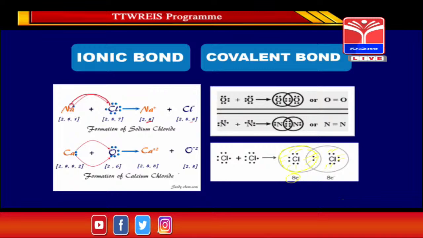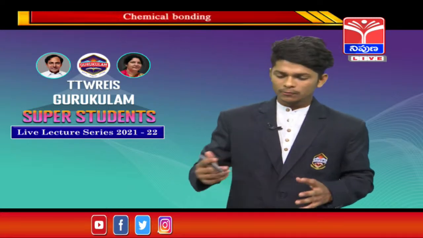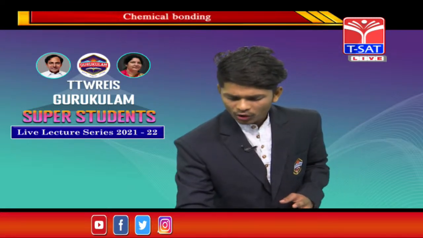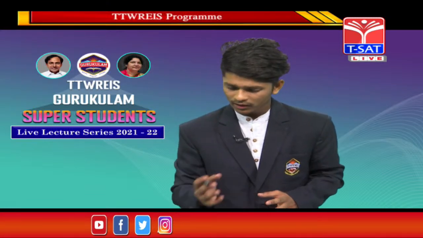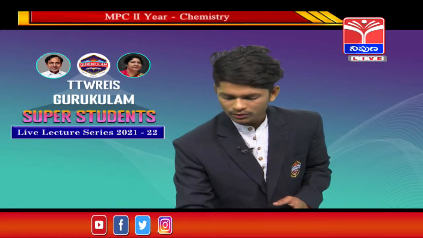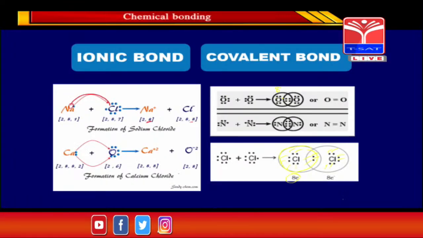So in case of O2, see here, guys, oxygen belongs to the 16th group element, so it has 6 valence electrons on each atom. So the oxygen atom has 6 valence electrons, and the other atom also has 6 valence electrons. So they share their electrons, and they form 8 electrons in their valence shell, and they form a covalent bond, guys.